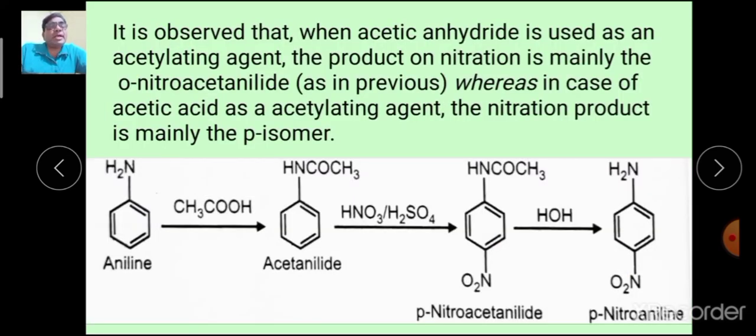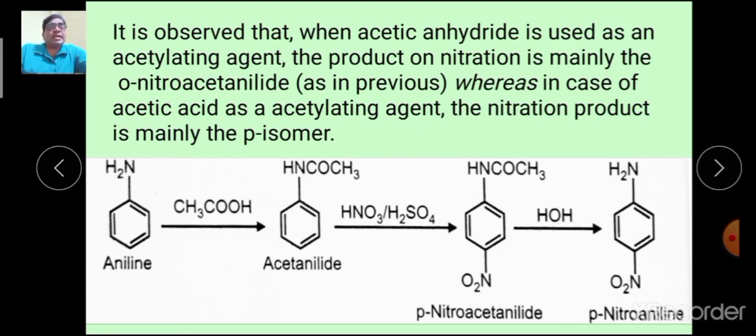Now it is observed that when acetic anhydride is used as an acetylating agent, the product on nitration is mainly ortho-nitroacetanilide, as in the previous case we have seen. Whereas in case of acetic acid as an acetylating agent, instead of acetic anhydride, the nitration product is mainly the para isomer.